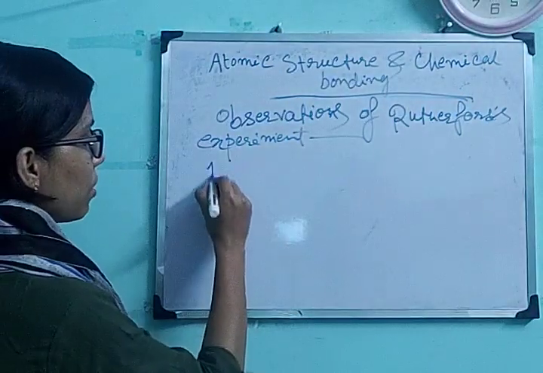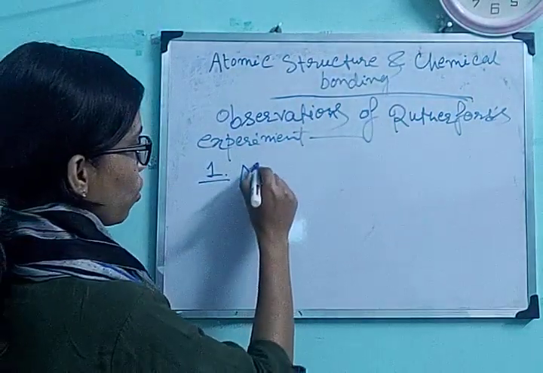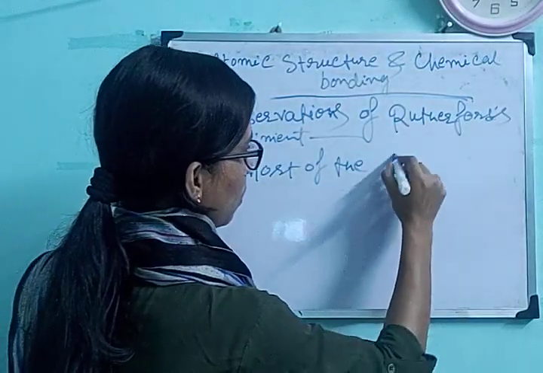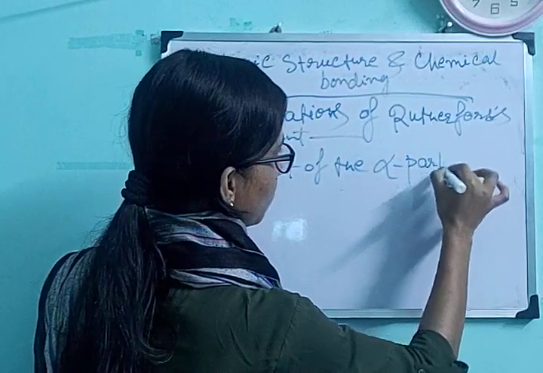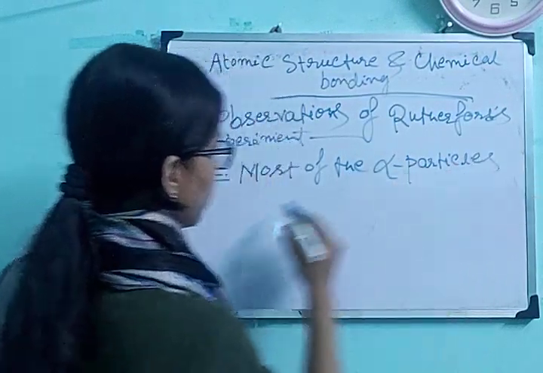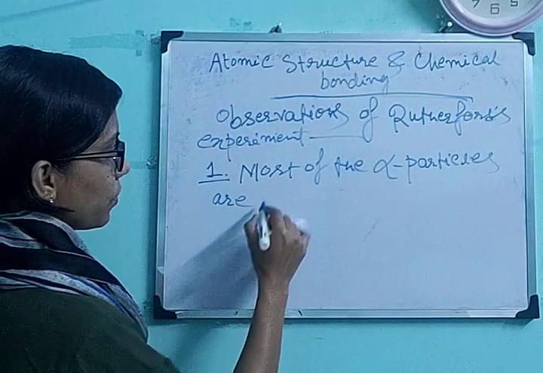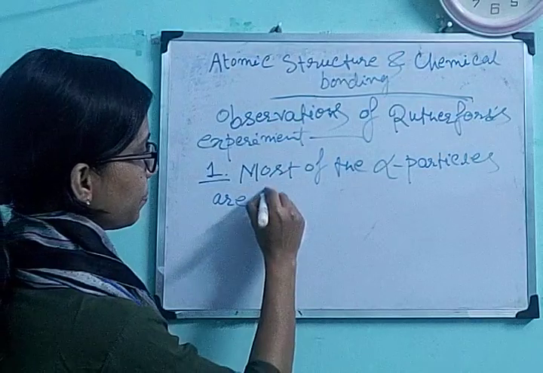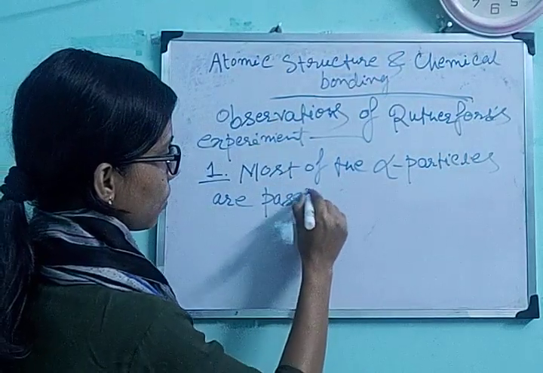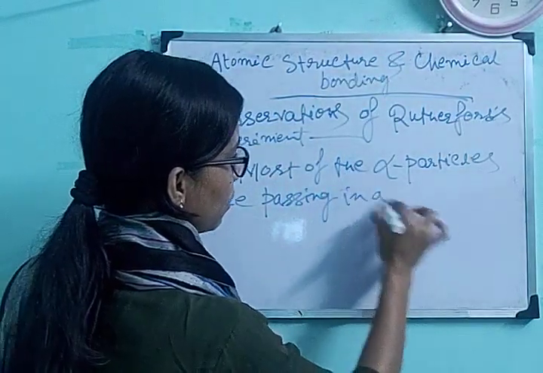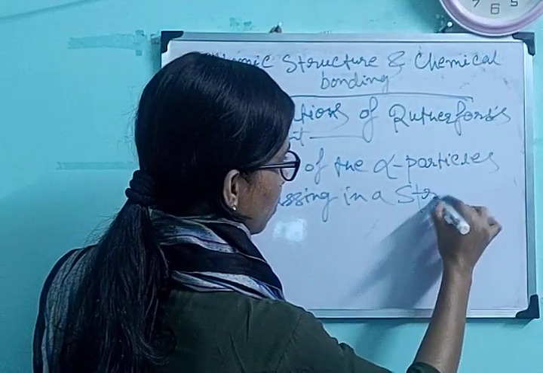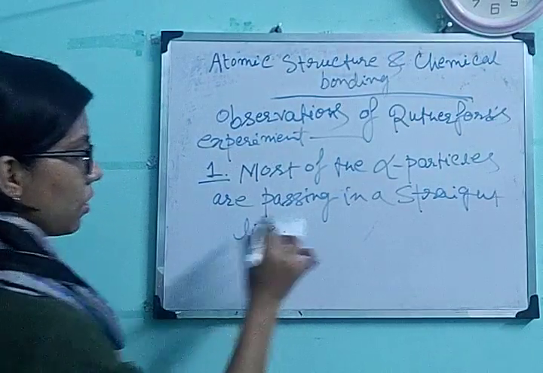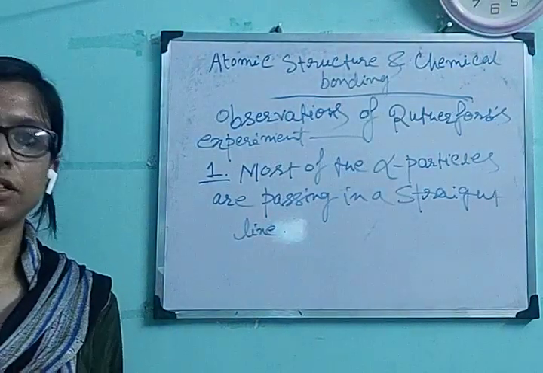Okay, so the number one is most of the alpha particles are passing in a straight line.